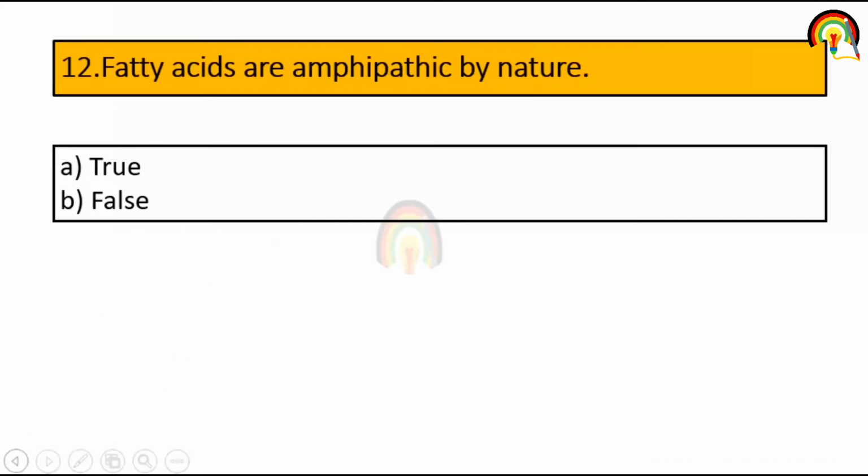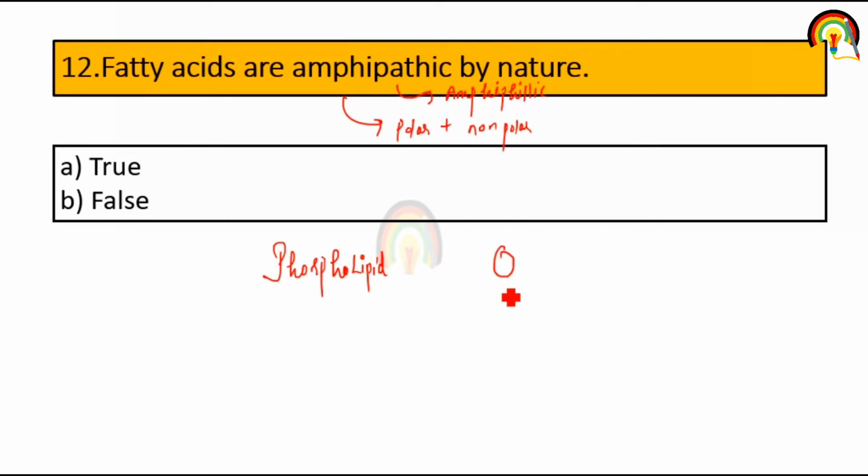Fatty acids are amphipathic by nature. Amphipathic means having both polar and non-polar properties. Amphipathic is also called amphiphilic. For example, phospholipid consists of a phosphate group and hydrocarbon chains.